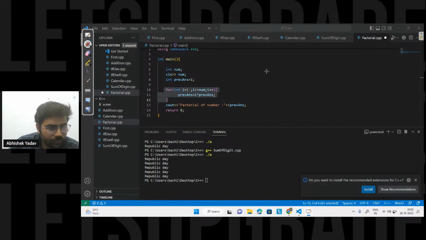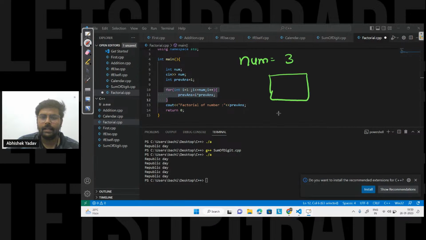Otherwise we would store 0 in place of 1. So what is happening here? Let's try to run this part. I have num is equal to 3. I have a variable that is previous answer, and in this I am storing the previous result. Till this time it is 1. After that, I have I is equal to 1.